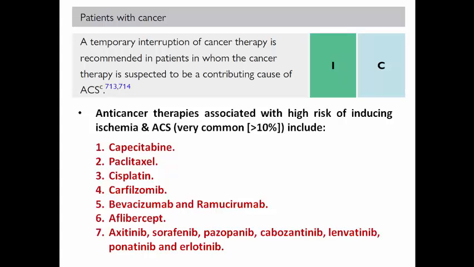Of course, you cannot remember all these anti-cancer therapies in your mind. That's why you should have a team with an oncologist in order to discuss whether this medication may be the cause for the acute coronary syndrome or not.